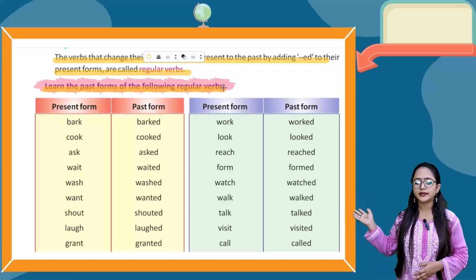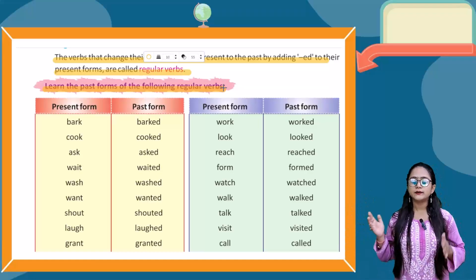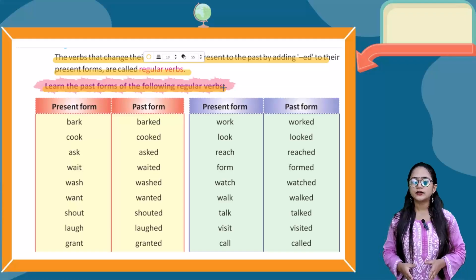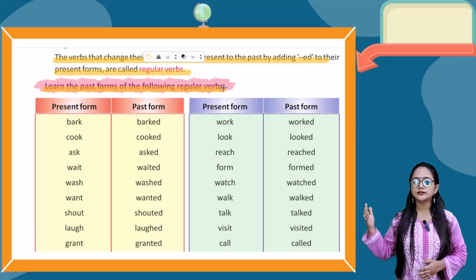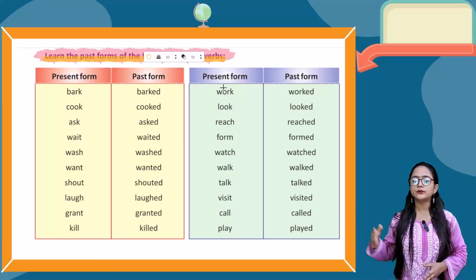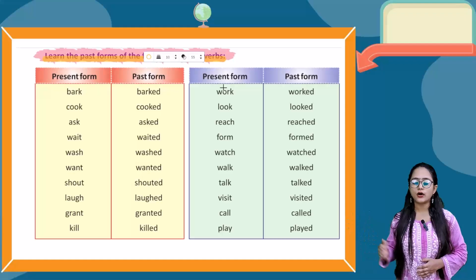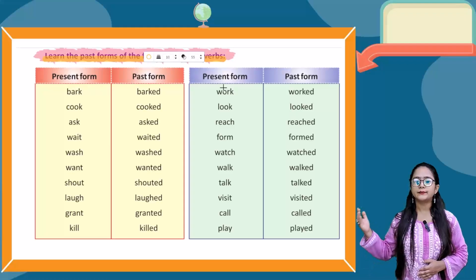So here you can see the table. Here you can clearly see the present form and the past form. First one, bark, barked. Cook, cooked. Ask, asked. Wait, waited. Wash, washed. Want, wanted. Shout, shouted. Laugh, laughed. Grant, granted. Kill, killed. Next, work, worked. Look, looked. Reach, reached. Form, formed. Watch, watched. Walk, walked. Talk, talked. Visit, visited. Call, called. Play, played.